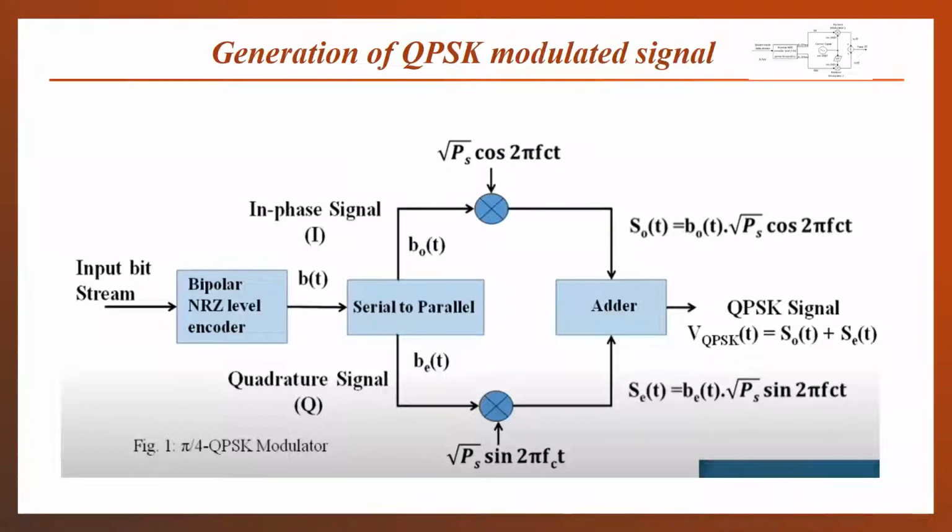First, we convert our input data bit stream into bipolar form. Then the serial data will be converted into parallel, odd and even bits will be separated out, and these separated bits will be used to modulate our two carrier signals. The odd bits will be used to modulate the cosinusoidal signal. The even bits will be used to modulate the quadrature phase shifted, that means the sinusoidal, carrier signal. And then the combinations will be added and we will get our QPSK signal, which will transmit both bits at the same time.